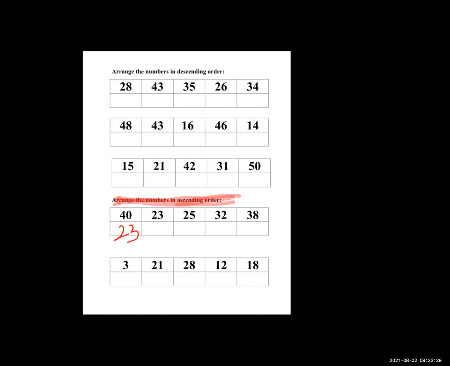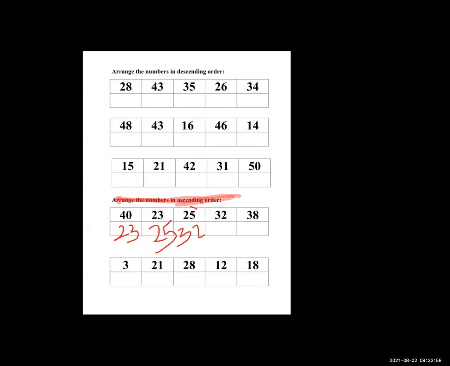So after 23, what will come? We know after 23, 24 is there. Then after 24, the 25 number will come. Okay. So after 25, 26, 27, 28, 29, 30, 31, 32. So we can write here 32. After 32, 33, 34, 35, 36, 37, 38.